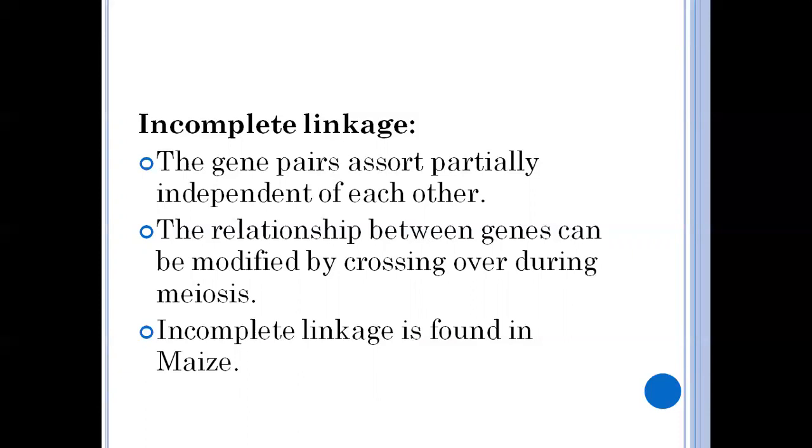The relationship between genes can be modified due to crossing over in meiosis. So there may be crossing over taking place in meiosis, and that's why the relationship between the genes is modified. This incomplete linkage is found in maize, tomato, and in human beings also.